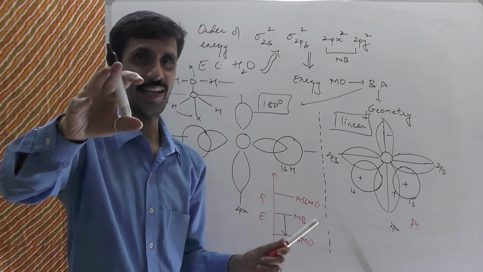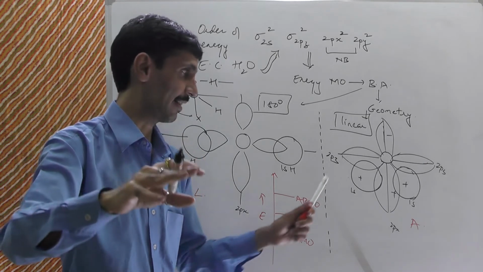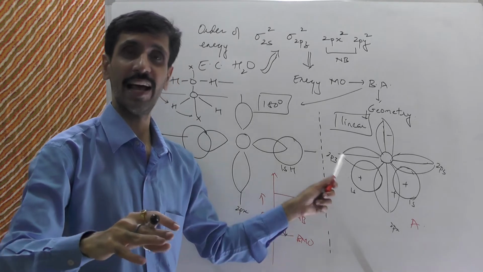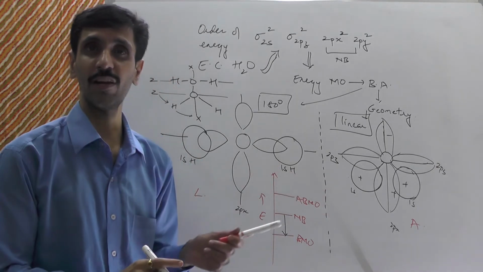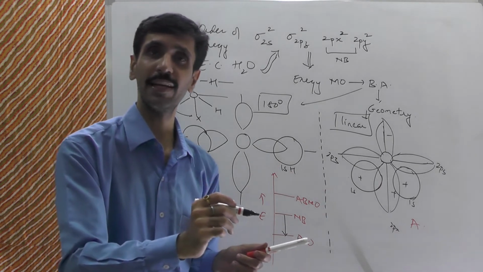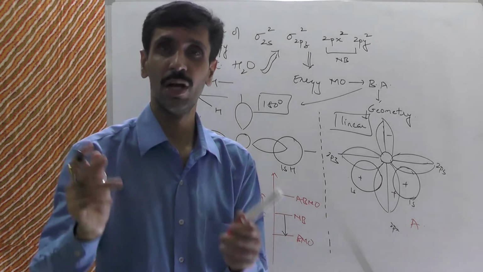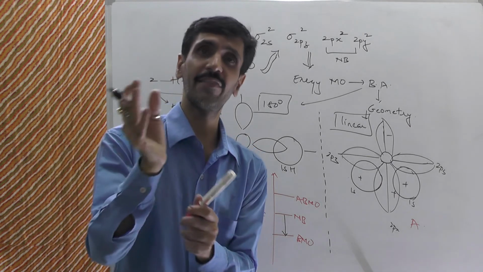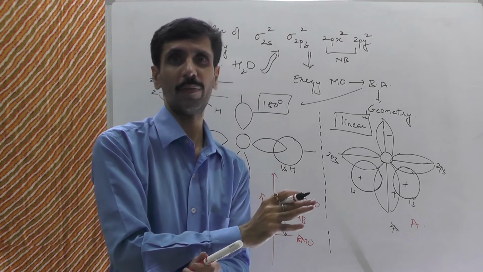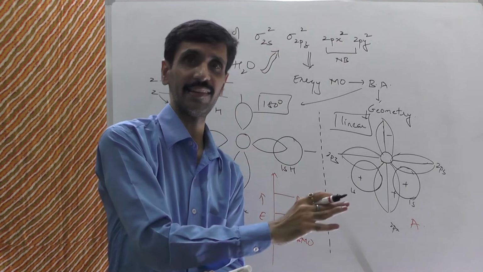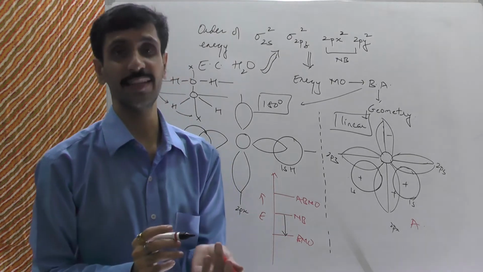Therefore we say the water molecule is stable in the angular configuration as compared to the linear configuration, because as we go from a linear to the angular configuration, the non-bonding is getting converted into a bonding molecular orbital, resulting in a decrease in energy and increase in stability.